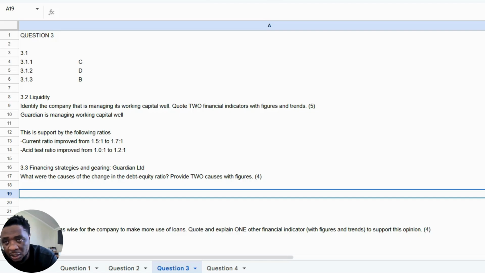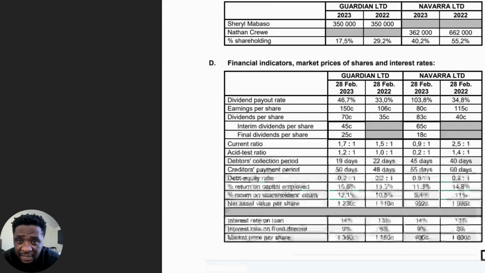We're looking at debt and we're looking at equity. So if we're quoting two things that may have changed this, we need to be looking at either debt or equity to see if maybe there was a change in debt. We'll quote that change, and then we'll also look at if there was a change in equity, and then basically quote that change. So let's maybe firstly look at debt.